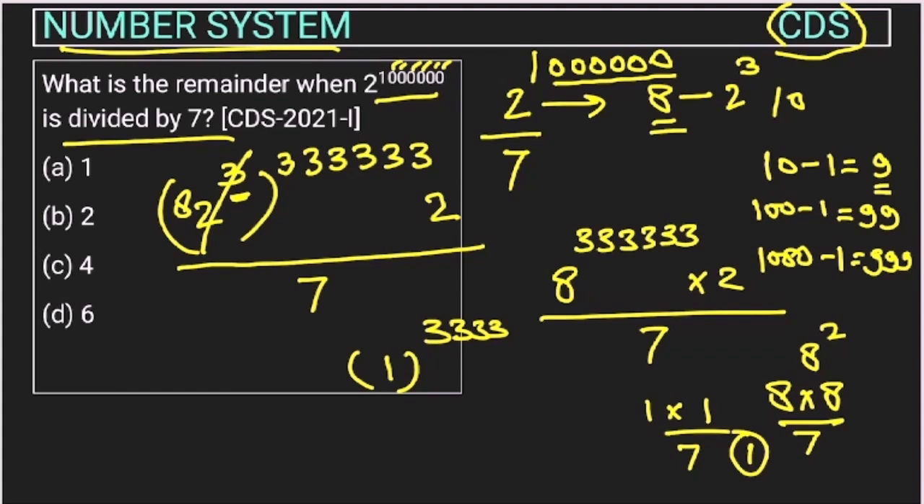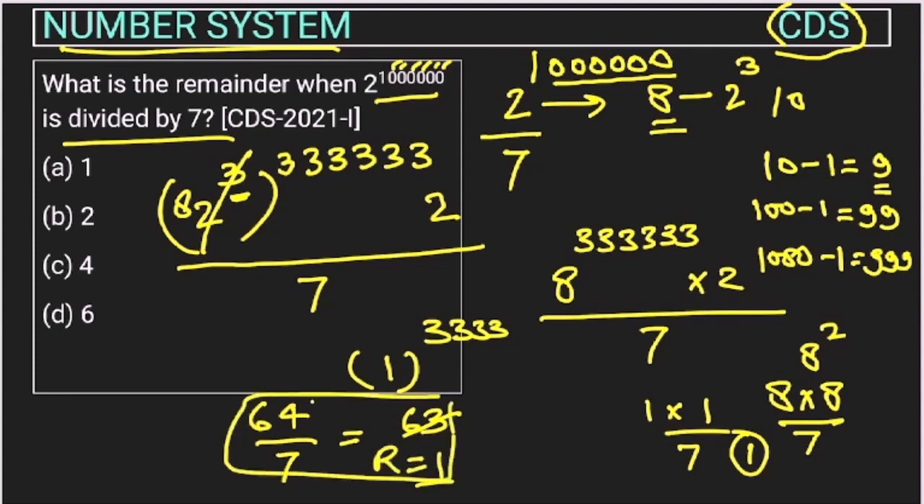Because 8 into 8 is 64, and if we divide it with 7, how many times will it go? 7 8 is a 56, 7 9 is a 63, right? So this will go 63 times and 1 will remain, right? So the remainder in this case is 1, okay?